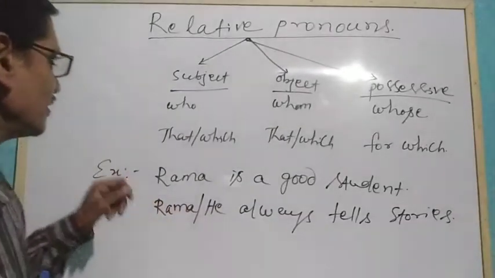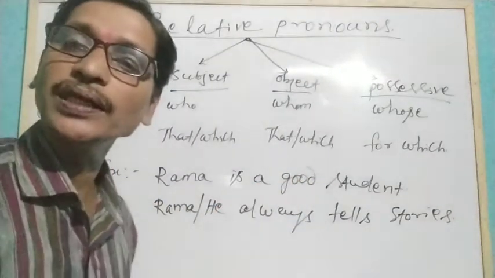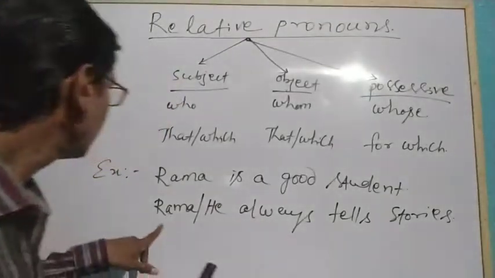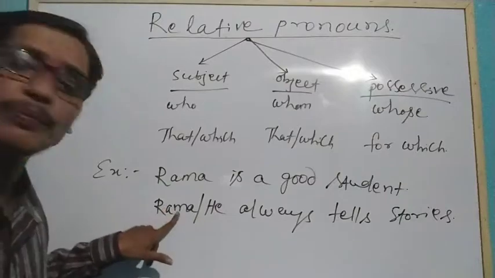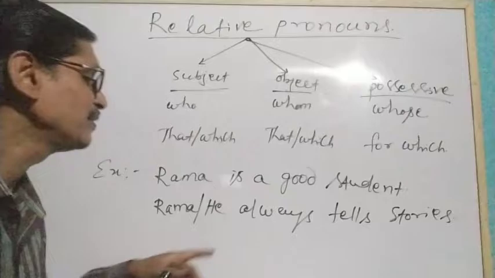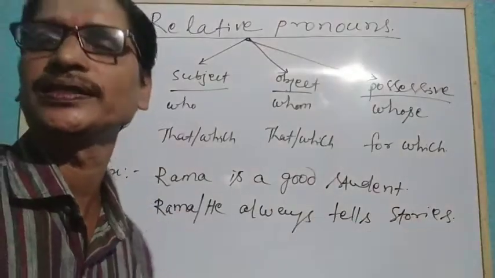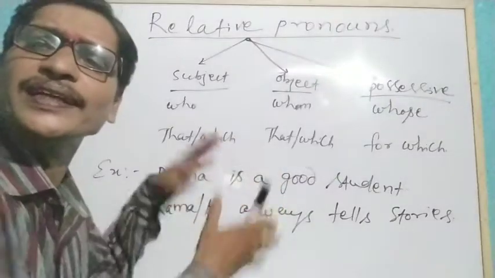What happens, you see: Rama is a good student. Who is a good student? Rama is a good student. Rama, or he, we can write because it is a boy, therefore we can write he. Either Rama or he we can write. Always tells stories. Now we will connect both these sentences.